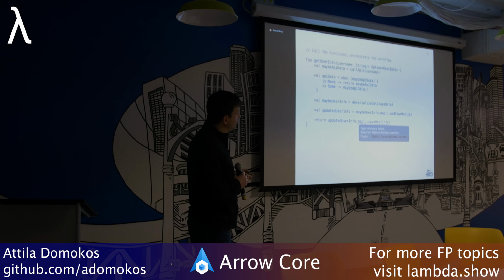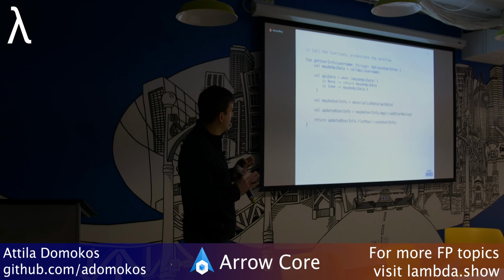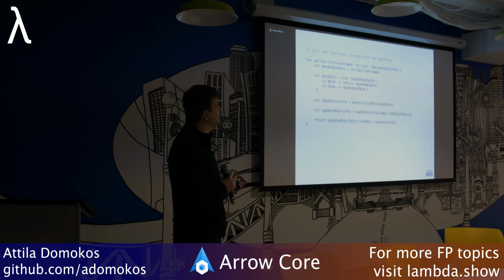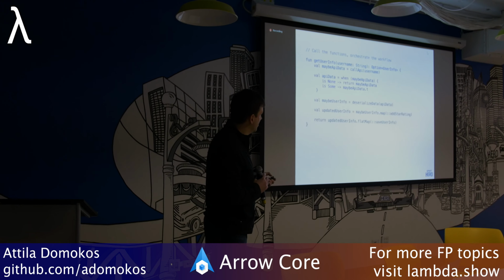So what I have to use is a flat map. And then with flat map, everything is green. I don't even need to compile it. IntelliJ is beautiful and simple enough to show me that this is going to compile and it's going to work properly. So I can go ahead and start refactoring further.